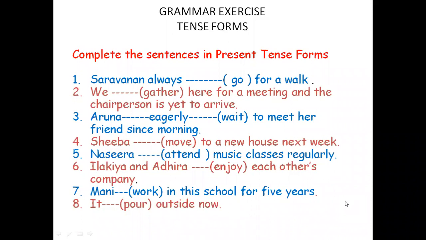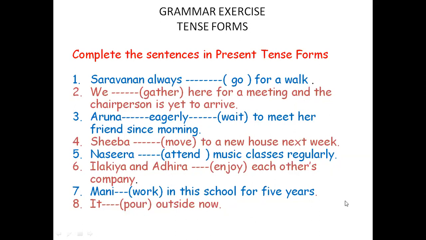That is the meaning of has worked. But has been working in the school for 5 years means still he continues to work in the school. That is the difference between has worked and has been working. Both of them are right grammatically, but has been working is preferred to has worked.